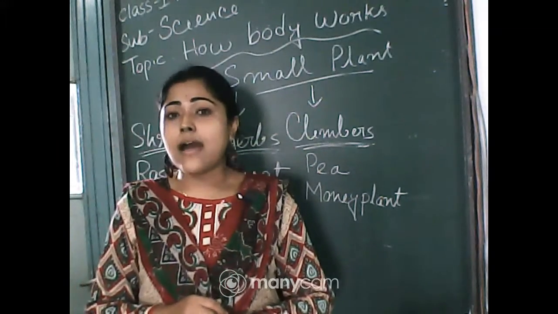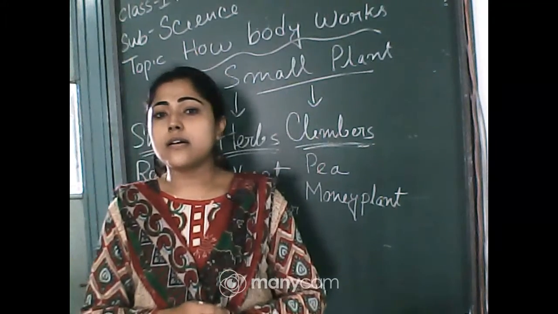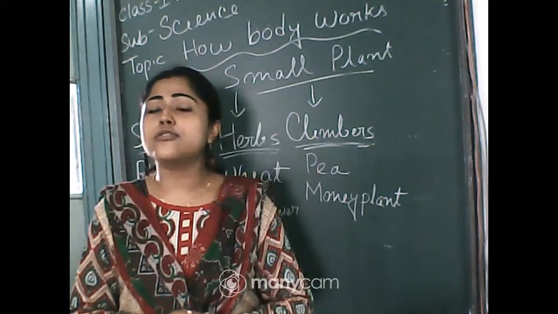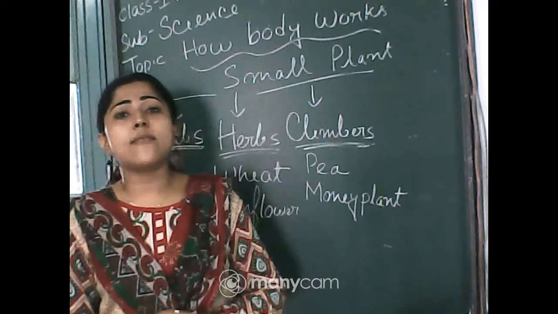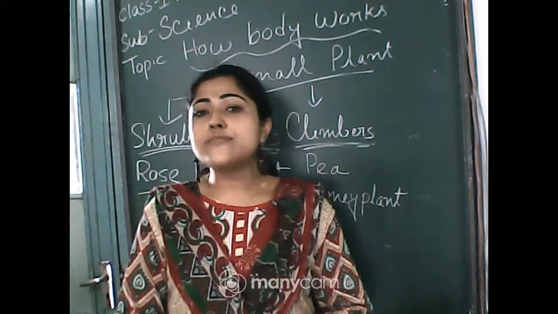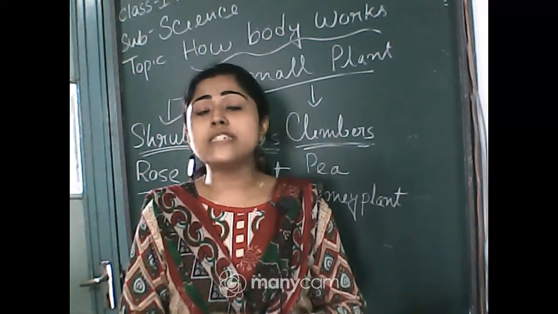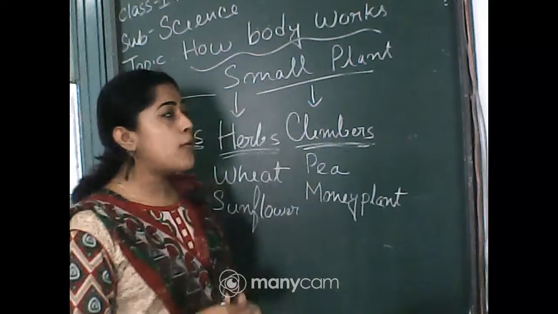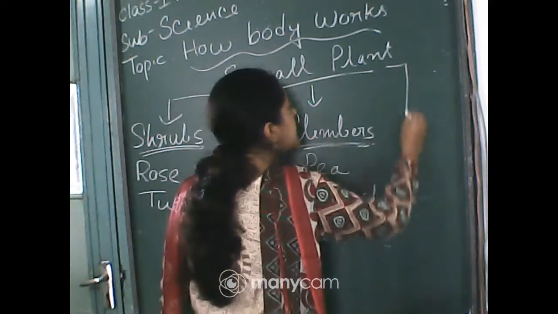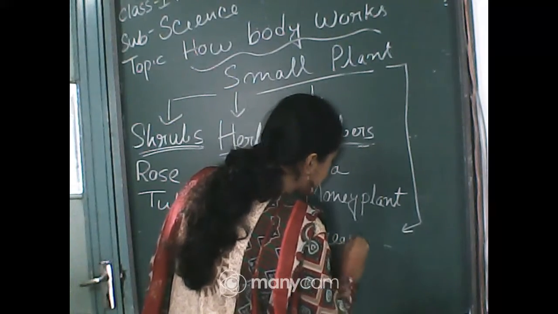And the one extra also, that is about some plants that also have very weak stem. But those plants don't need any kind of support, and that is creepers.